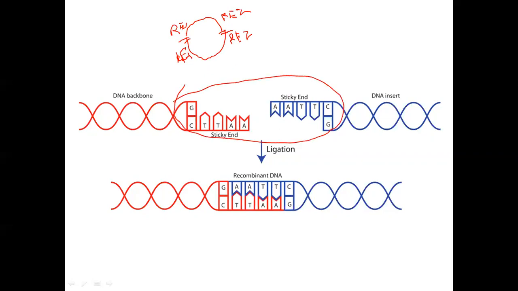Here you can visualize this. Say the left part is from DNA, and the right part is from DNA. There is a DNA insert. The DNA insert means the gene of interest. We often call it the insert because it is the main insert, the small one. And the DNA backbone we call the backbone because it is the vector, the large one. So when they come to each other, they have the same base pairing because they have been digested with the same ends. They sit with each other and form complementary base pairing, like A to T or G to C, and they like it.